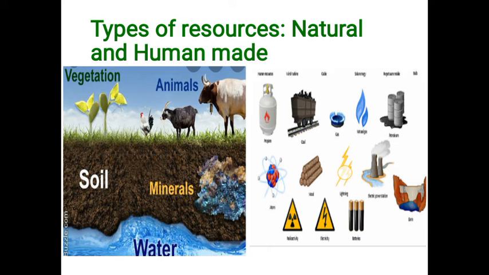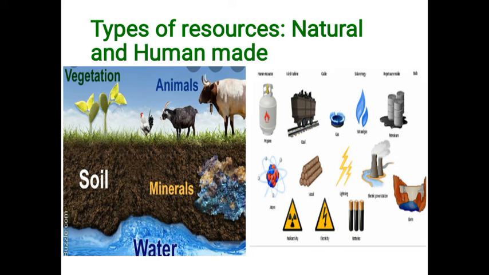So all things available in nature are called natural resources, such as land, air, water, and things made by humans using natural resources are called human made resources. We use natural resources to make human made resources, like buildings, roads, machines, electricity.